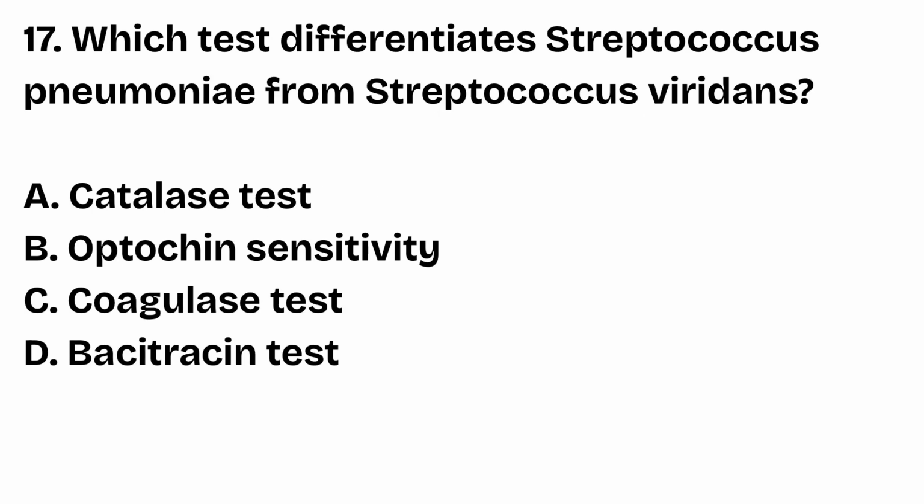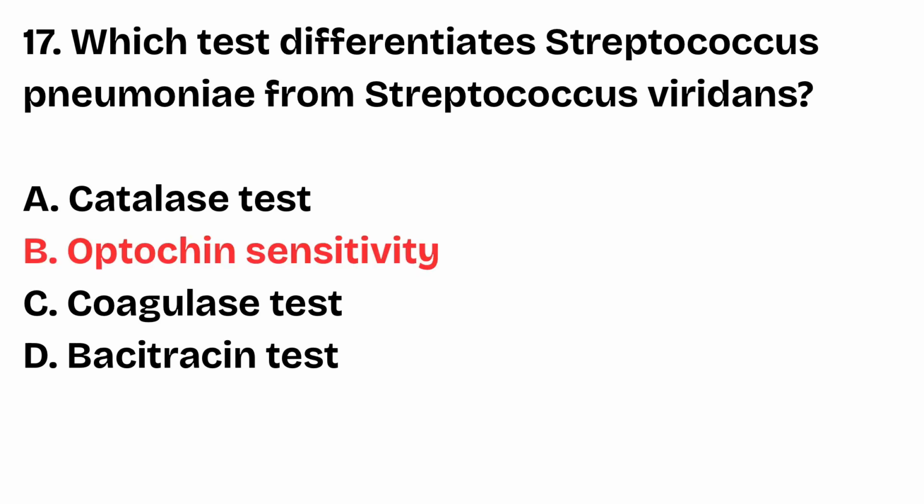Question number 17. Which test differentiates Streptococcus pneumoniae from Streptococcus viridans? Catalase test, optochin sensitivity test, coagulase test, bacitracin test. The right answer is option B, optochin sensitivity test. Streptococcus pneumoniae is optochin sensitive and bile soluble, whereas viridans streptococci are optochin resistant.